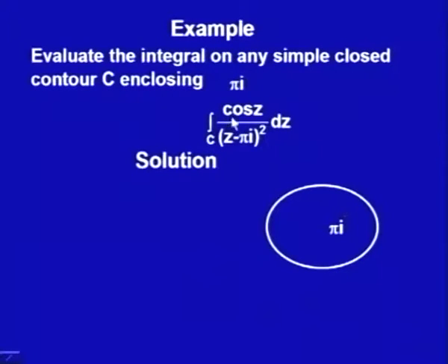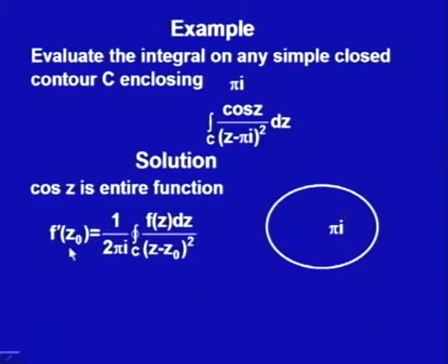The condition I require is that f(z) has to be analytic in the whole region, inside C and on C. Cos z is an entire function, so it does not matter which simple closed contour I take, as long as it contains pi i as an interior point, this result holds true.